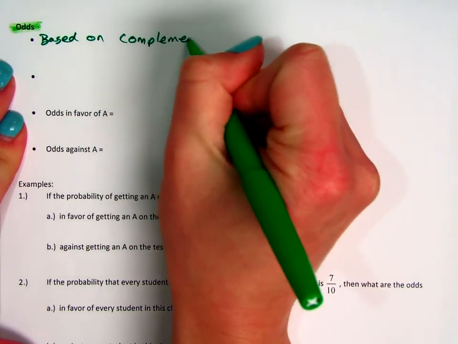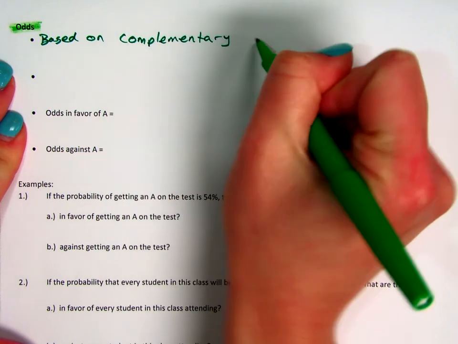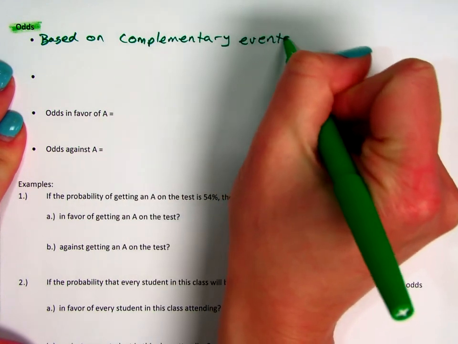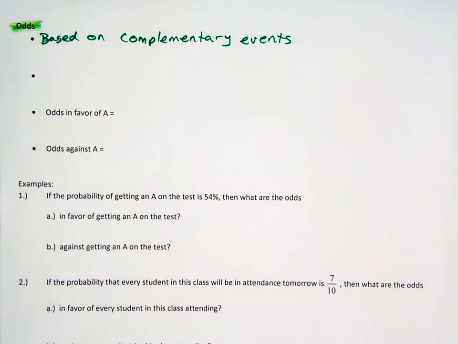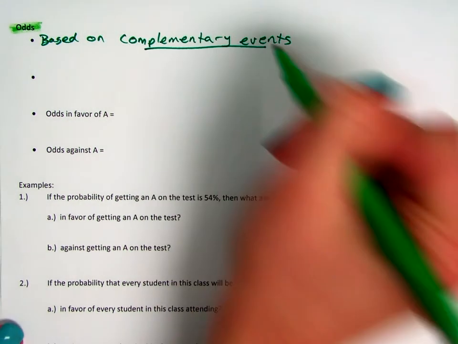In other words, you can really only discuss what the odds are if you have all the options known. So when we were talking on the front about Lake Park winning the championship and not winning the championship, those were complementary because either they had to win or they did not win. There weren't any other options. Either they win or they don't win. So we need to have complementary events to find odds.